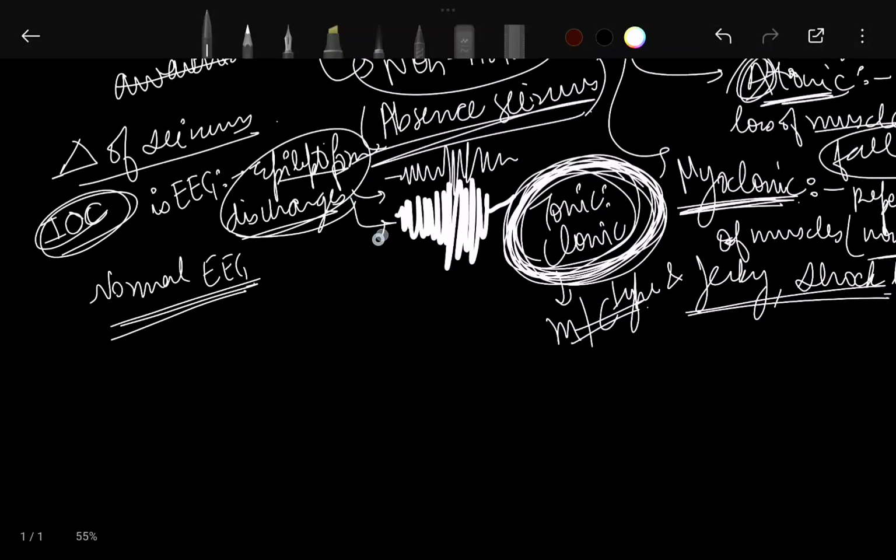This one is normal. This one is seen in seizures.